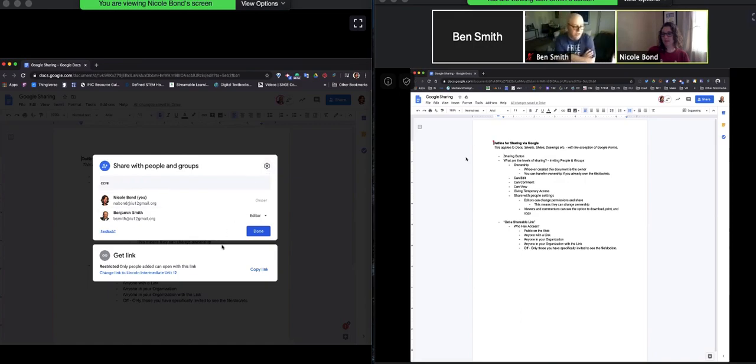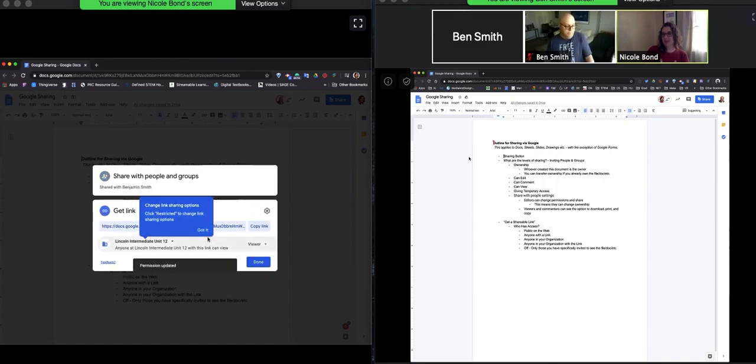So the other part of this is that if you look at the bottom part, you can see that you can get a link to share with folks. And right now, by default, at least in our Google domain, it's restricted to being able to be shared with just people who work at the LIU. Yours might look different depending on the settings for your organization, but by default, it's for us. And if you want to change that, Nicole can show you how to do that.